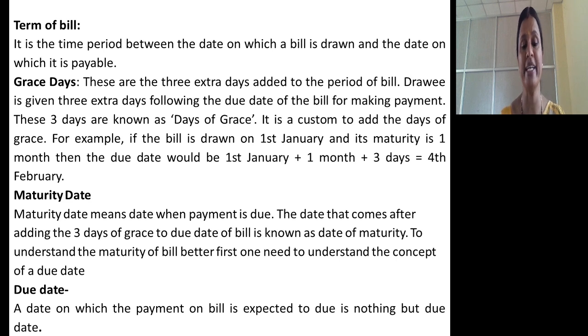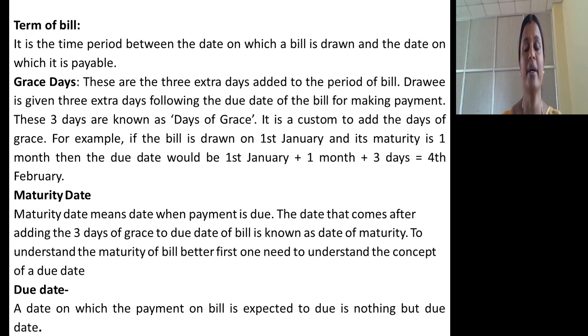Next one is maturity date. Maturity date means date when payment is due. The date that comes after adding 3 days to the due date of bill is known as date of maturity. In the previous example, try to understand, we got 4th February as maturity date. This 4th February we got after adding 3 days to due date of bill. So this 4th February is considered as maturity date, particularly in this example.